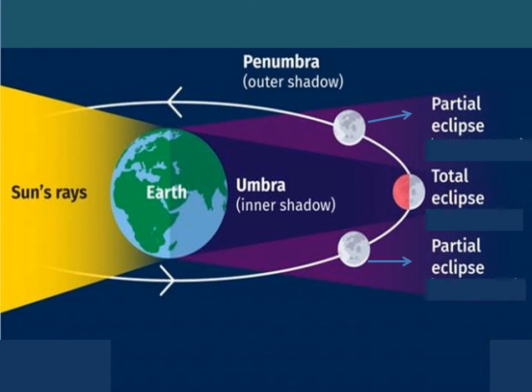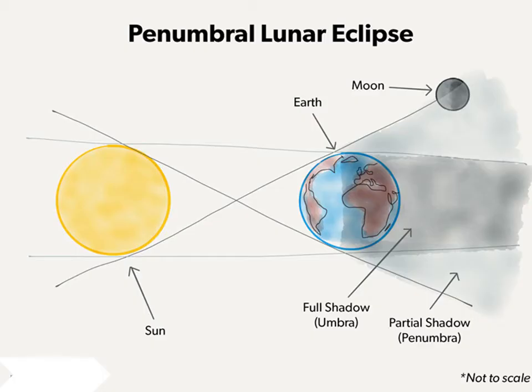This may be due to the sharp contrast between the shadowed part and the brilliant part of the moon outside the umbra. Every year, at least 2 partial lunar eclipses occur, but total lunar eclipses are very rare.